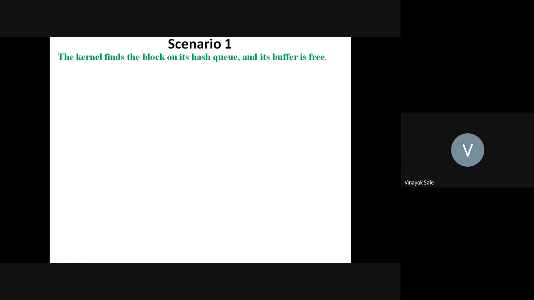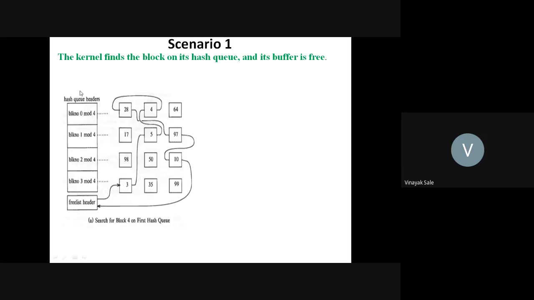So kernel finds block on hash queue and its buffer is free. See, this is hash queue: block number 0 mod 4, block 1 mod 4, block 2 mod 4, and block 3 mod 4. See here why they have taken as a mod 4. Here in this example, we have taken 4 blocks. This is first, second, third, and fourth.